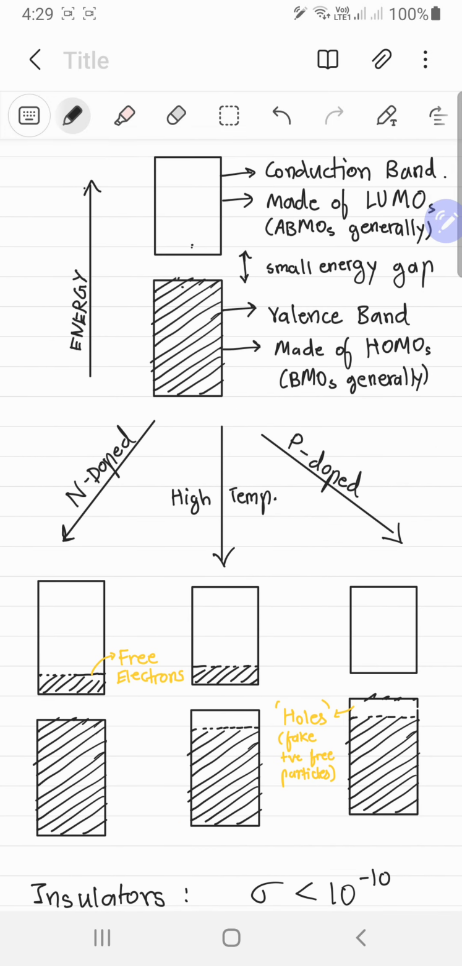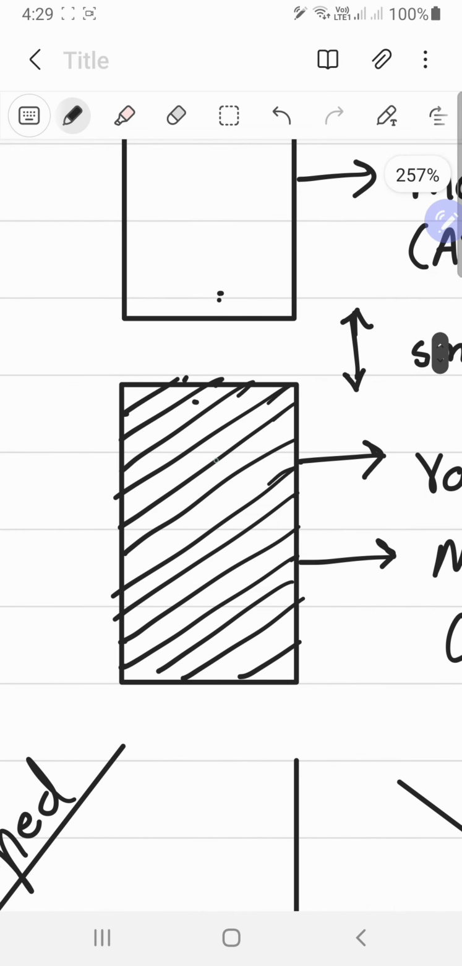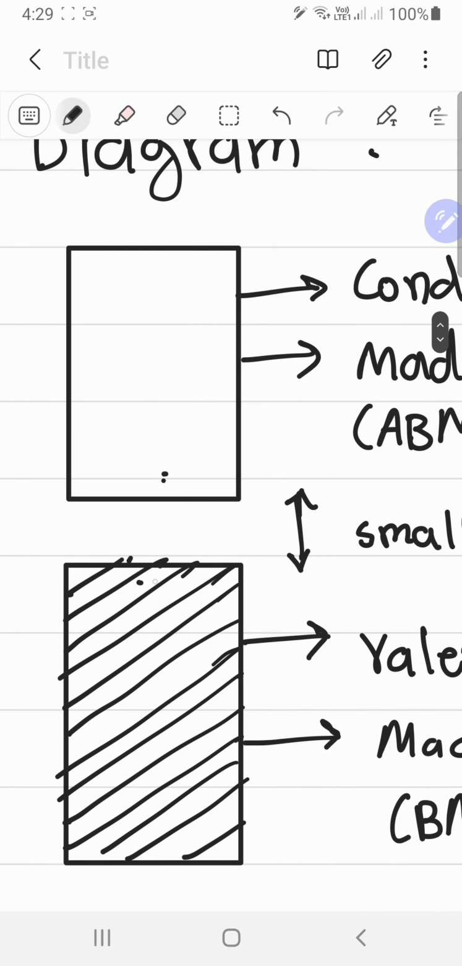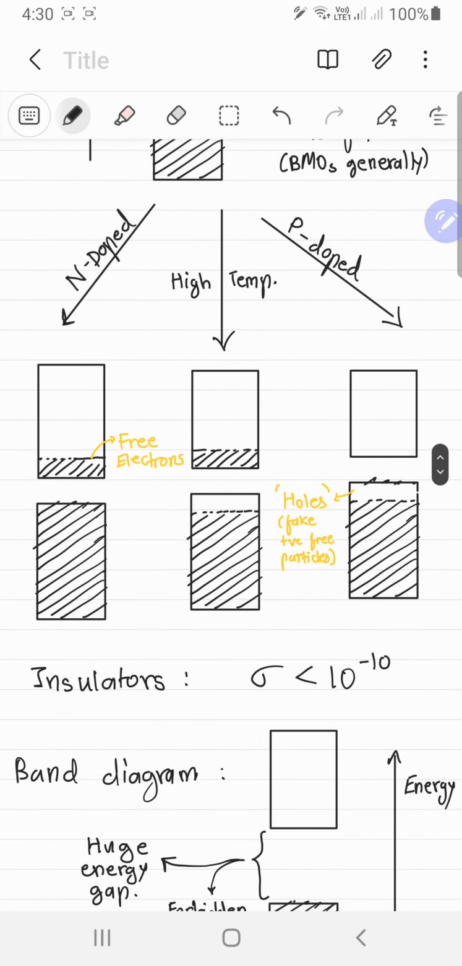So what we can do is just heat them up, right? Just heat up the semiconductor. That will increase the energy of these electrons, and then they will basically go into the higher orbitals. So if you heat this semiconductor, some electrons go to the conduction band and then they can conduct. So heating up semiconductors increases its conductivity.